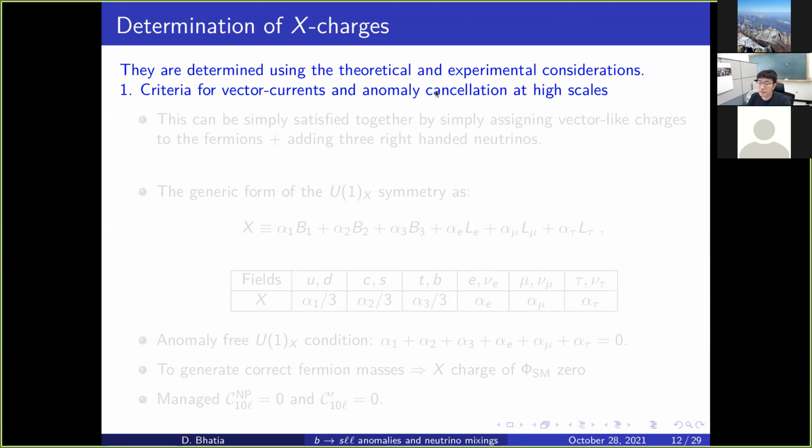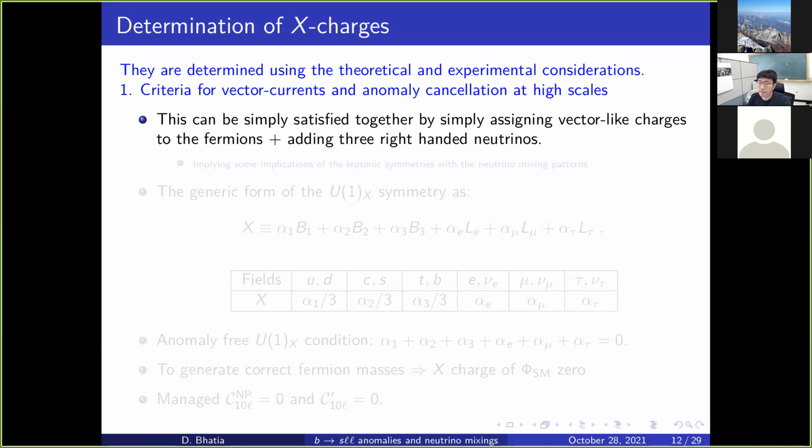So this can be easily done if we simply assign vector-like charges to all the fermions under this new U1x. But since we do not have right-handed neutrinos, we need to add right-handed neutrinos for this vector-like charge assignment to work. So we assign vector-like charges and add 3 right-handed neutrinos.